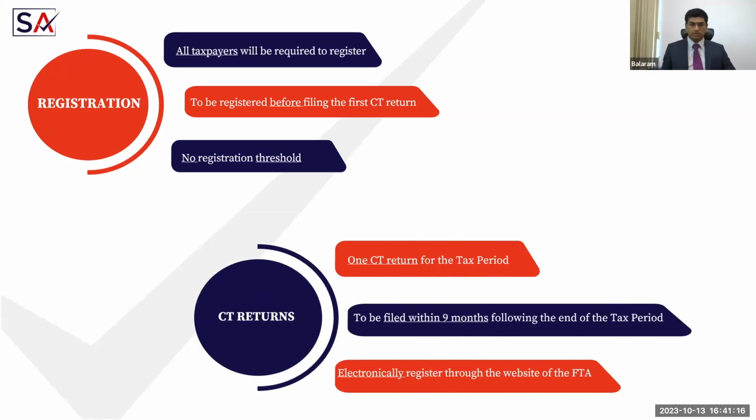How are we going to file our corporate tax returns? It will be filed online, electronically. They have given a 9 months period after the end of the financial year. There is no quarterly filing to be done. The payment of the tax liability should be paid within that 9 months itself. It's only one tax return that will be filed by the company for the taxable person.